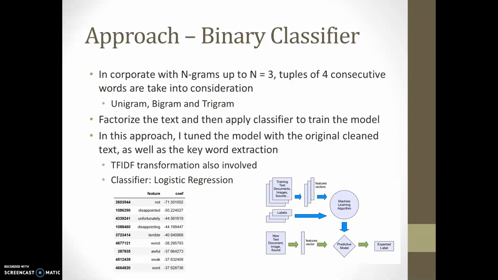Here is a quick view of what the model returns. The features we can see: "not" is the most negative word, and "disappointed," "unfortunately," "disappointing" are all negative words, so they have really large negative coefficients.